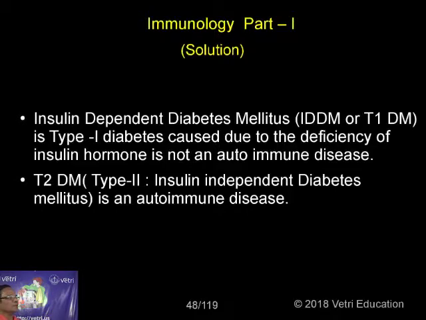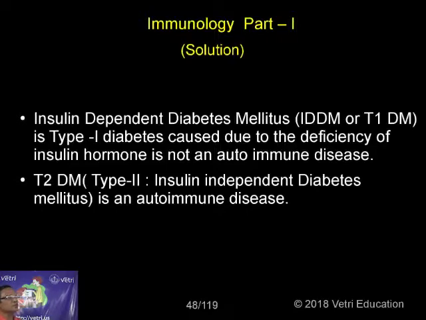Now IDDM refers to diabetes mellitus type 1, and number 2 is diabetes mellitus type 2. The first one is insulin dependent diabetes mellitus. When the concentration of insulin is less in the body, a person develops diabetes mellitus. This is because of a deficiency of insulin hormone, so it is not an immune disease. The first one, insulin dependent diabetes, is not an autoimmune disease.